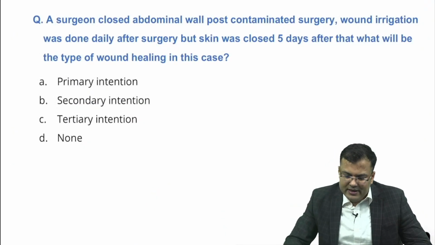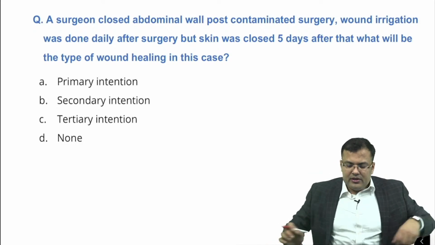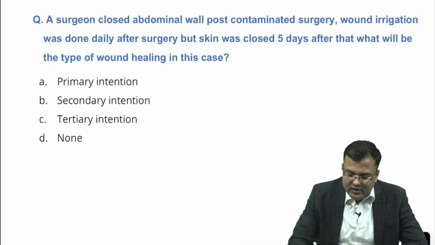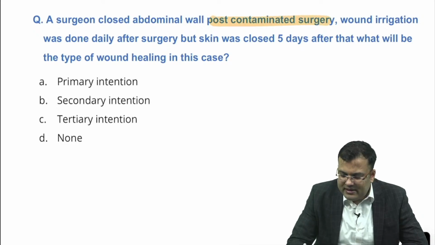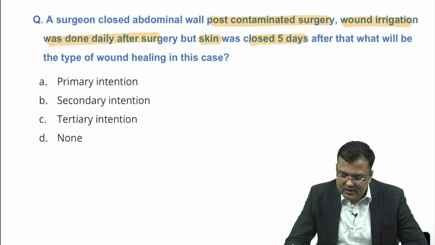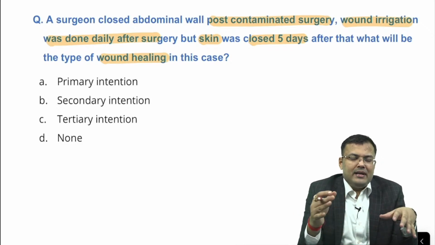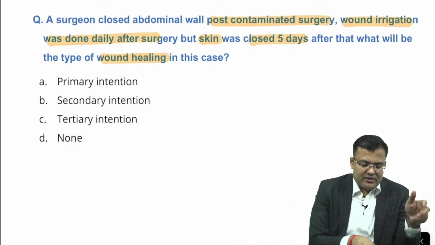Next, very easy question guys, tell me. This is one of the easiest questions. Surgeon closed abdominal wall. Post-contaminated surgery, wound irrigation was done daily after surgery, but skin closed after 5 days. What will be the type of wound healing? Okay, tell me, it is primary intention, secondary intention, tertiary intention. Easy question, tell me.